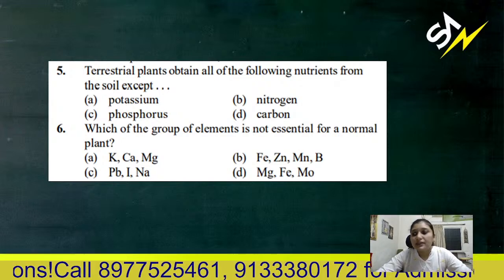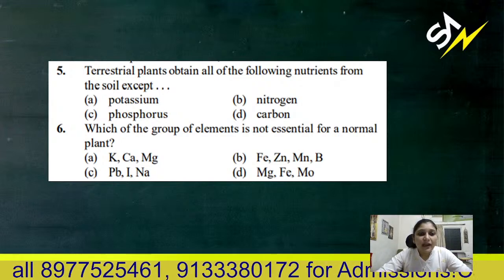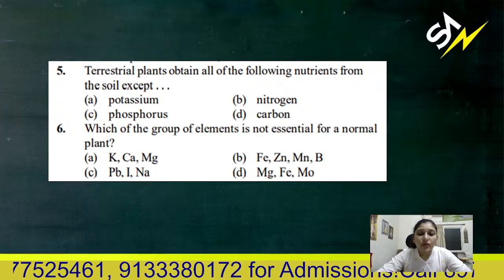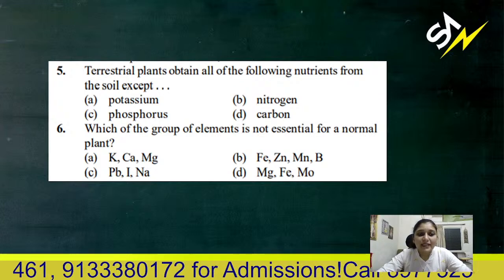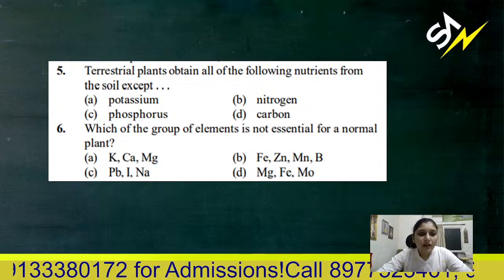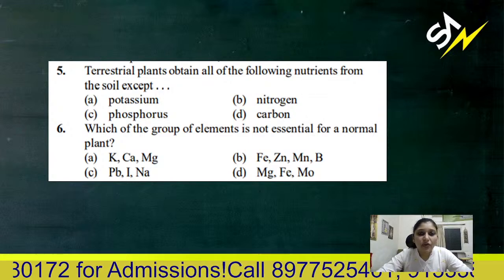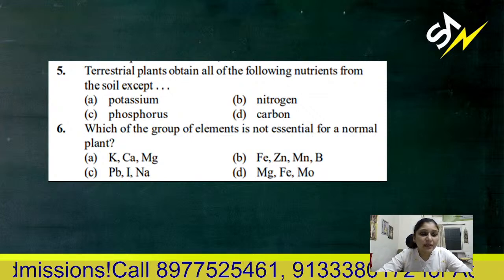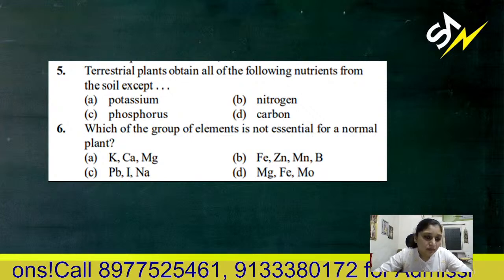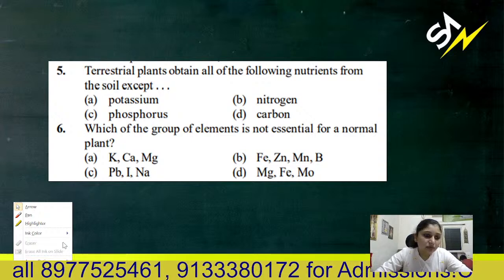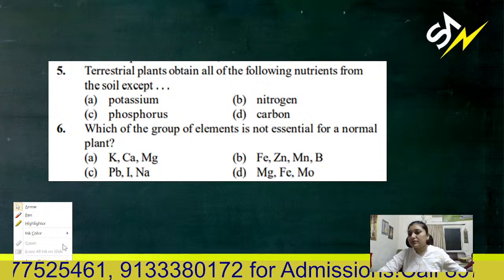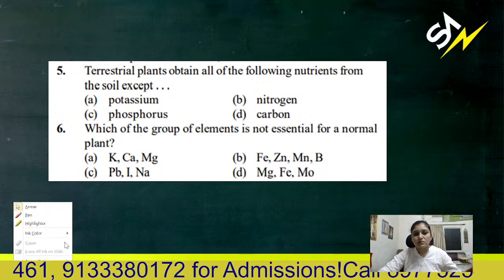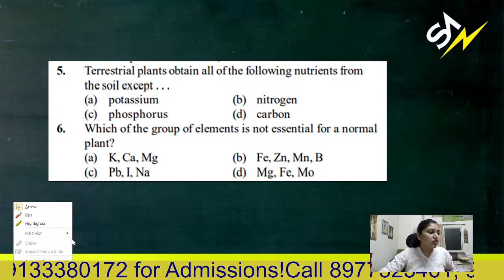Fifth question, terrestrial plants obtain all of the following nutrients from the soil except what? All the nutrients will be provided by the soil except which nutrient?